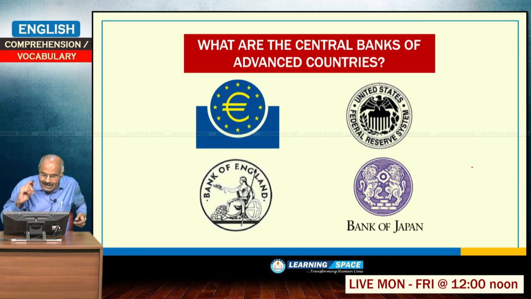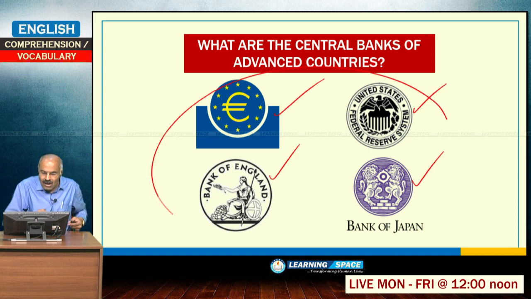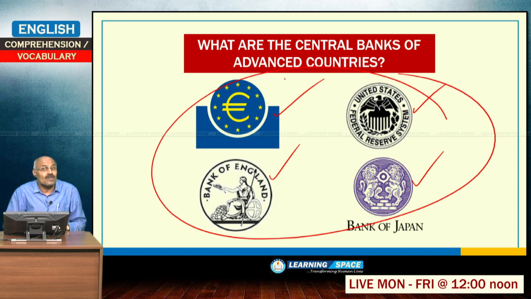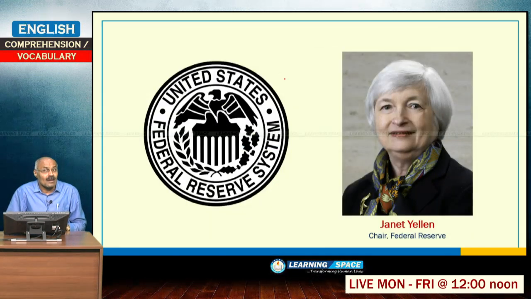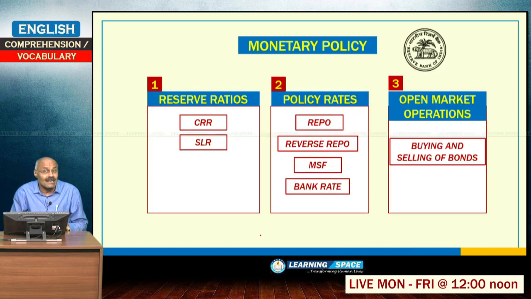Here these are the central banks of advanced countries: the European Central Bank, Bank of England, Federal Reserve, Bank of Japan. These are all central banks of advanced economies, and the present article is with regard to the Federal Reserve System. This is the central bank of the United States of America, and the chair is Janet Yellen. What we call governor, there they call chair.